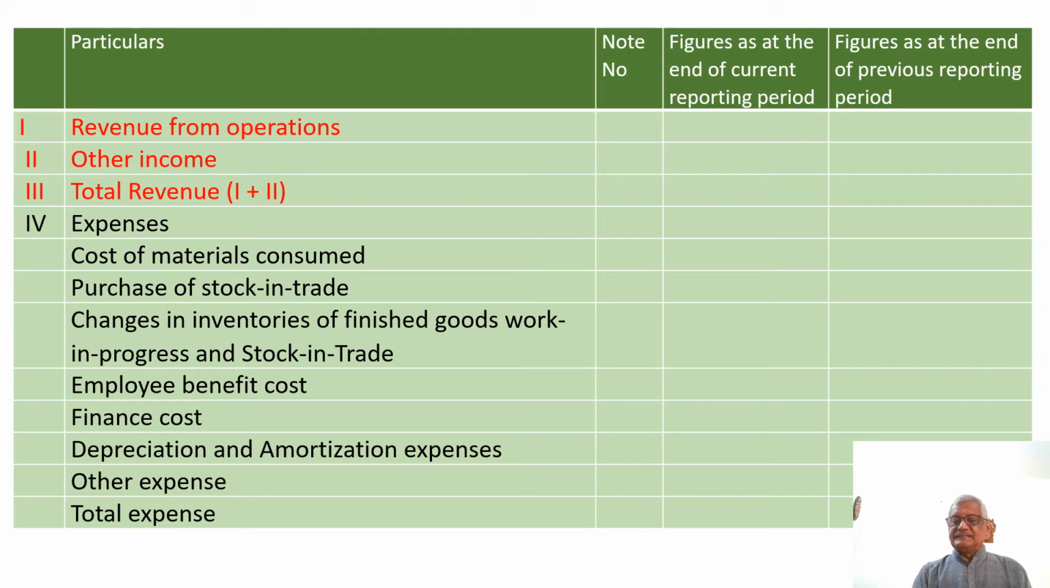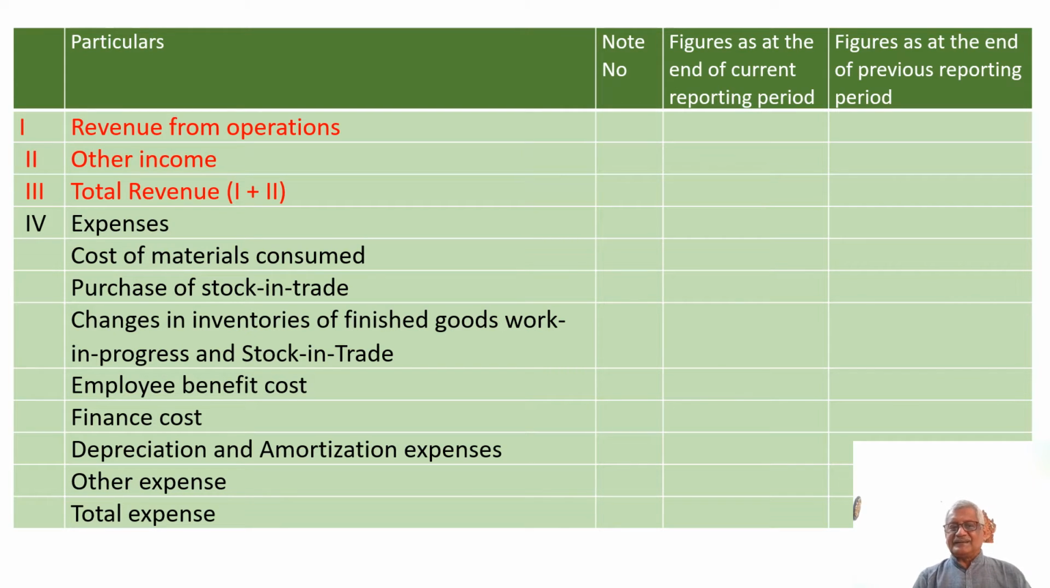Now it starts with the revenue from operations and other income. The two together bring in the total revenue. Then it goes to the expenses side, which talks about cost of materials consumed, purchase of stock in trade, changes in inventories of finished goods, work in progress and stock in trade, employee benefit cost, finance cost, depreciation and amortization expenses, and other expenses. Then it comes to total expenses. We will go into each and every item separately.